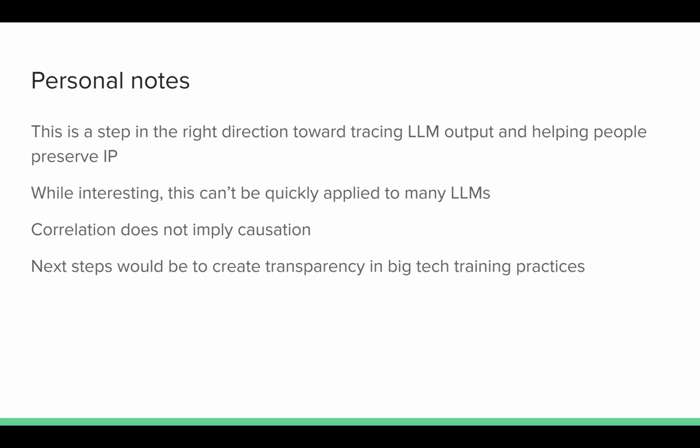Next steps would be to use the ideas in Olmotrace in combination with policy to help create transparency in the big tech training process, and maybe force these AI companies to adopt similar tools or techniques to show what documents they might be referencing.